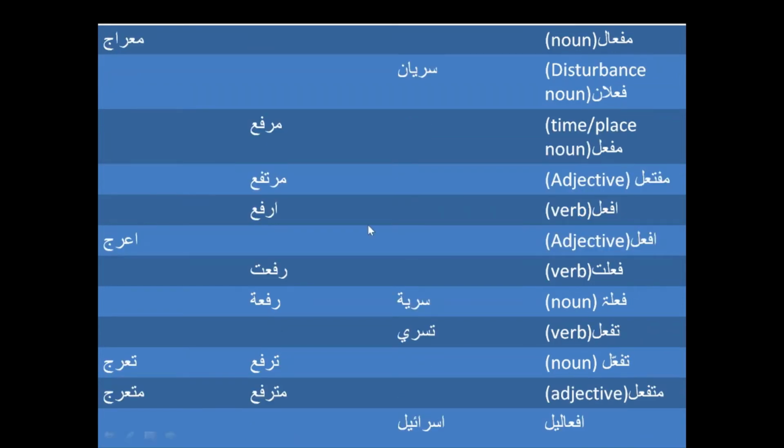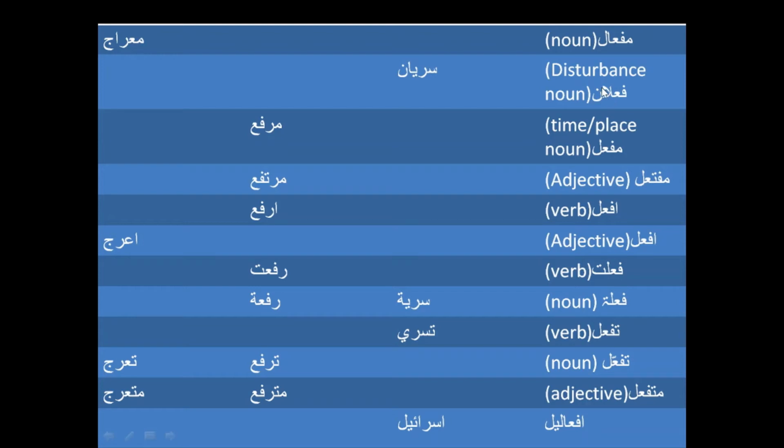And then we have the Maf'al scale, and Maf'al would make Araj into Miraj, which is some zigzag or winding. Once you are going in a zigzag manner or in a complicated manner, you are changing your course too much. And then from fa'il, there is another scale which becomes fa'ilan.